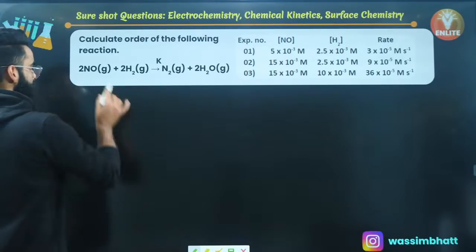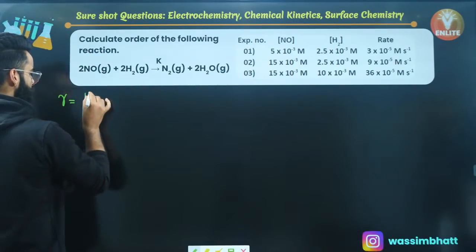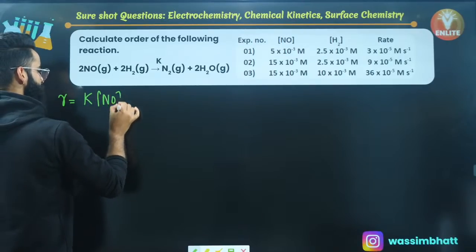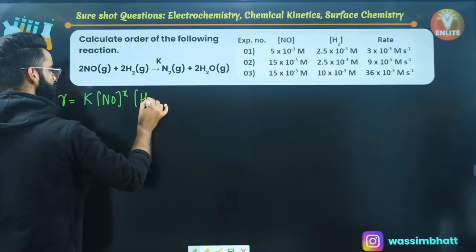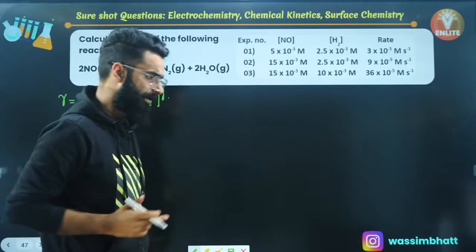Let's have a look. The reaction that's given to me, let's write the rate law for this particular reaction. It's going to be equal to rate constant multiplied by concentration of NO raised to the power x, concentration of H2 raised to the power y. This is the rate law which you have written for the given reaction.